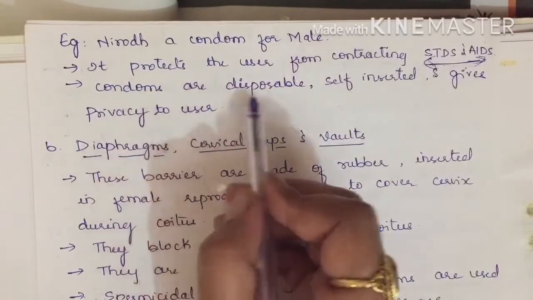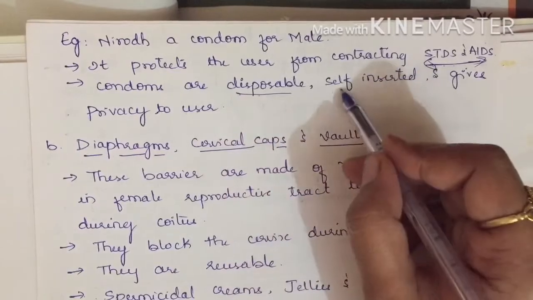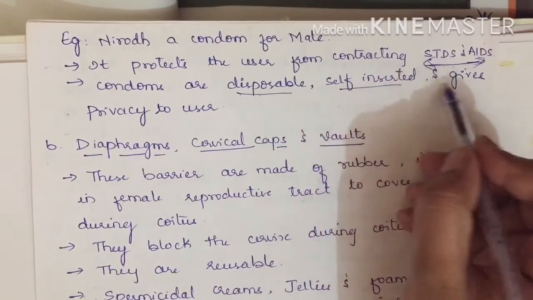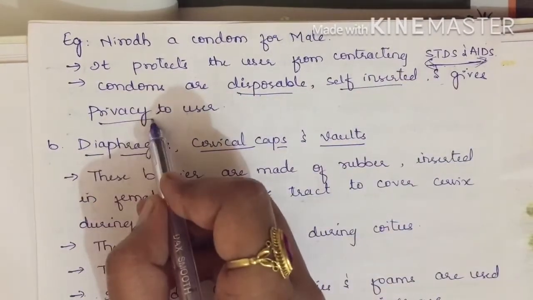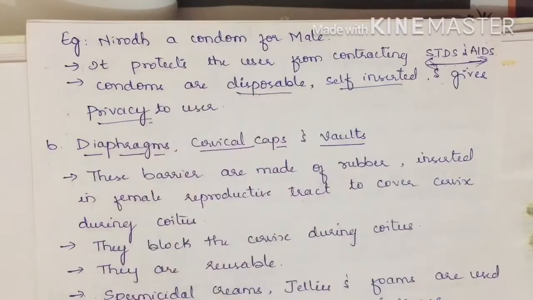Next, condoms are disposable, which means they are easily thrown away. They can be self-inserted, and it gives privacy. When it is self-inserted, it gives privacy to the user. Okay, this is about condoms.